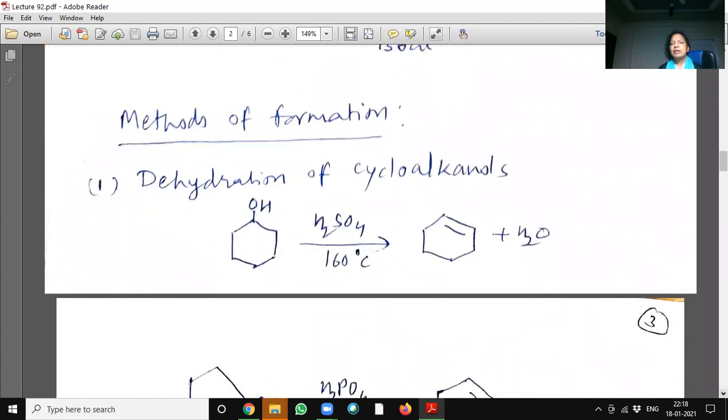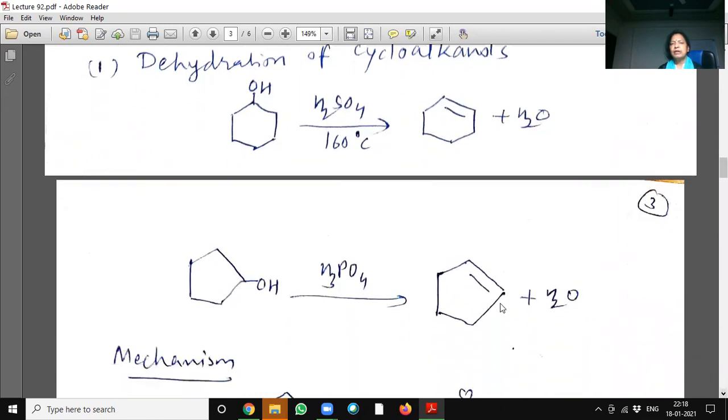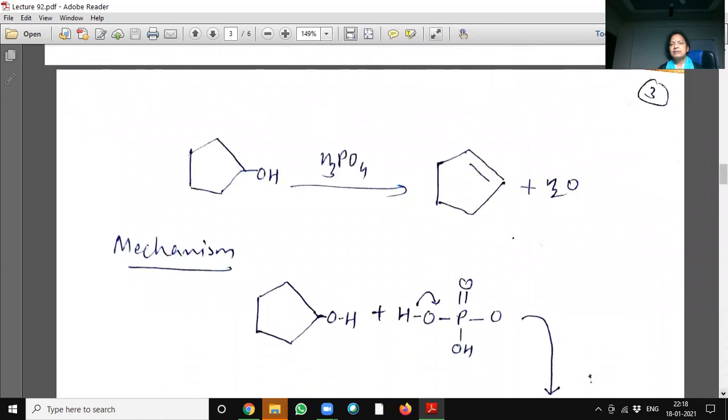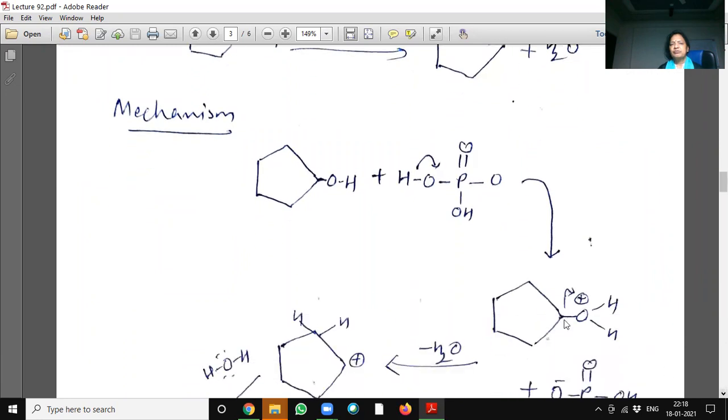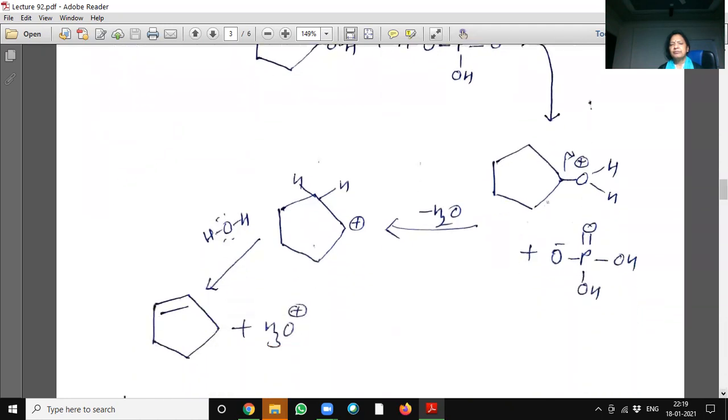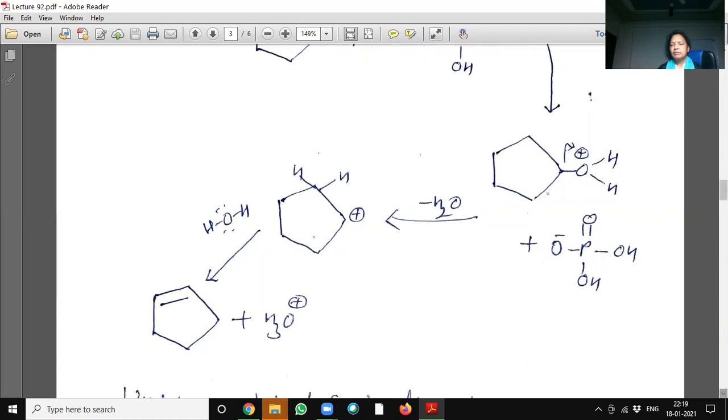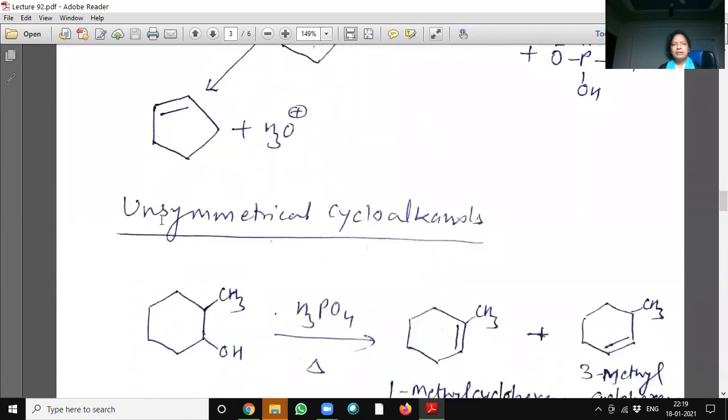Methods of formation. Dehydration of cycloalkanols. When it is dehydrated in the presence of sulfuric acid, it will give cyclohexene. Cyclopentanol will be dehydrated in the presence of phosphoric acid, and it will give cyclopentene. Mechanism. First, the oxygen is protonated, then water is removed, a cation is formed, and then it will give cyclopentene.